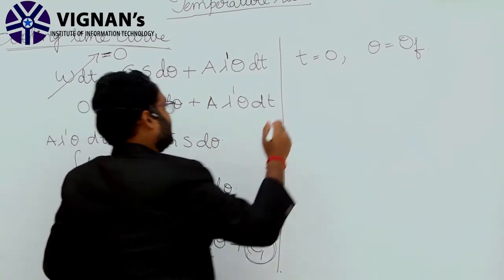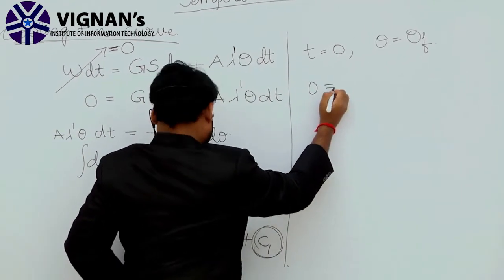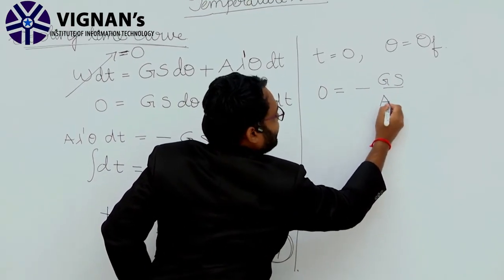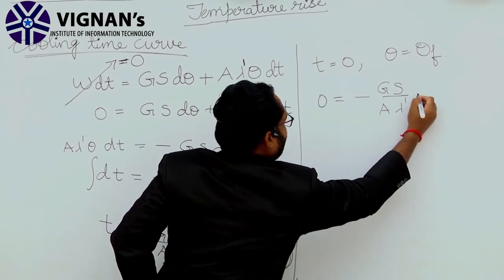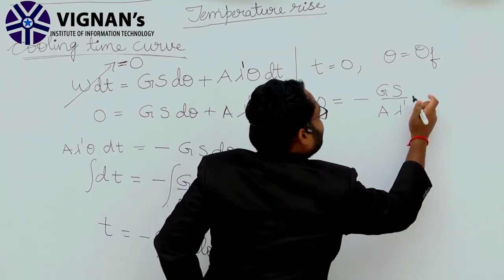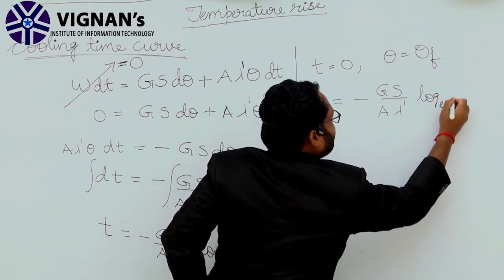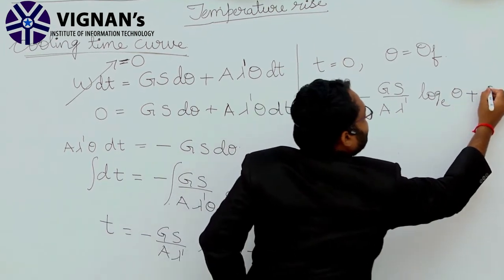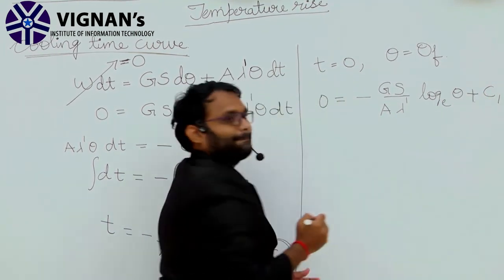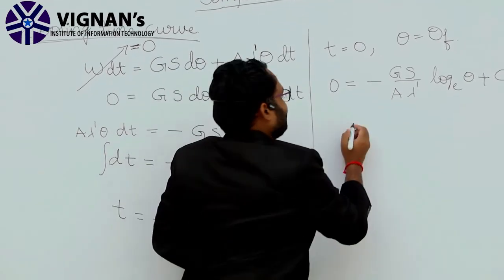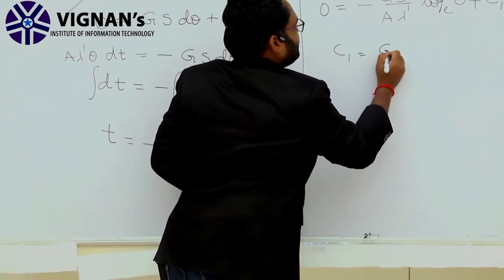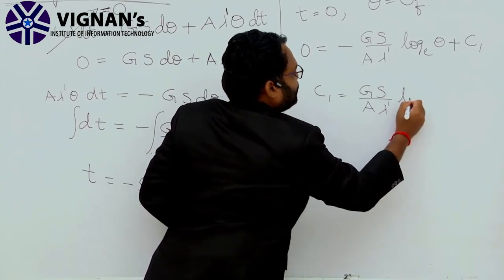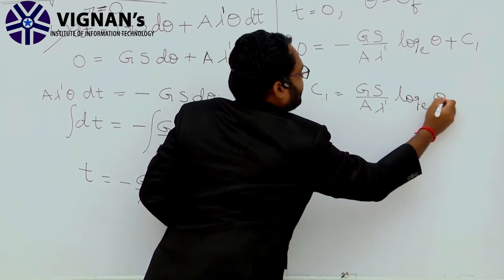Then this expression will become 0 equal to minus Gs by A lambda dash log e power theta plus C1. Clear? Now C1 is nothing but Gs by A lambda dash into log e power theta.